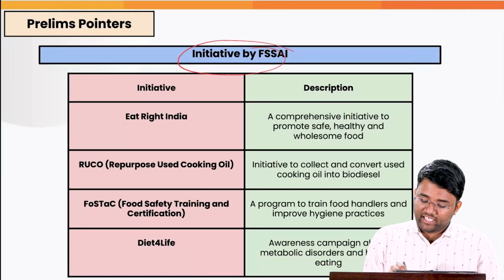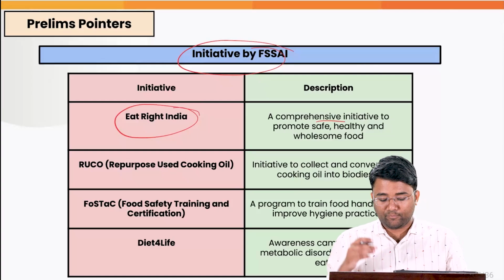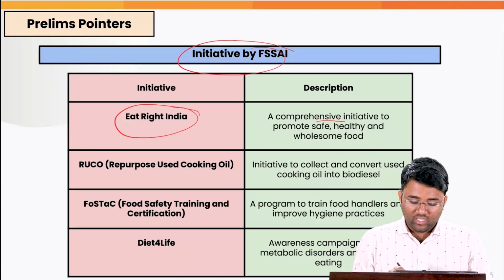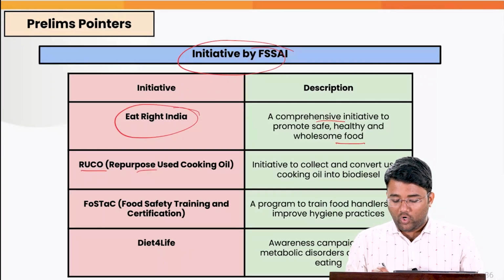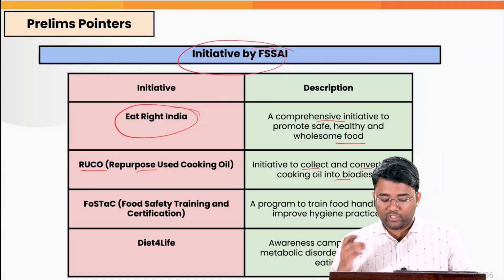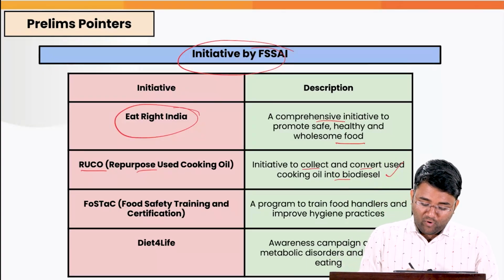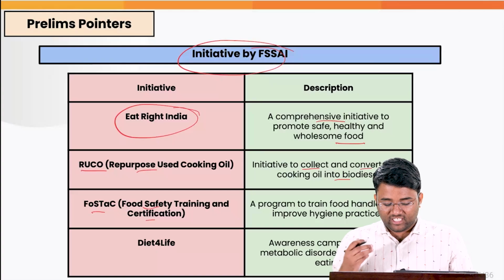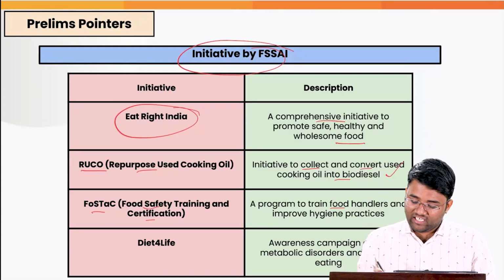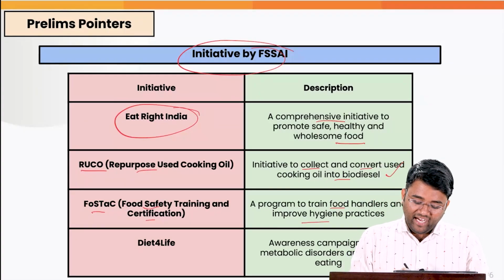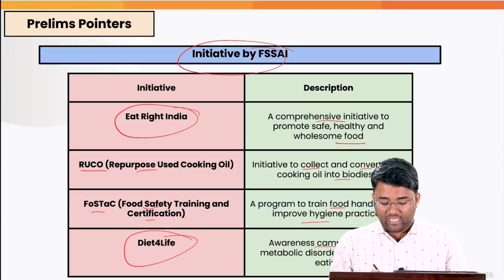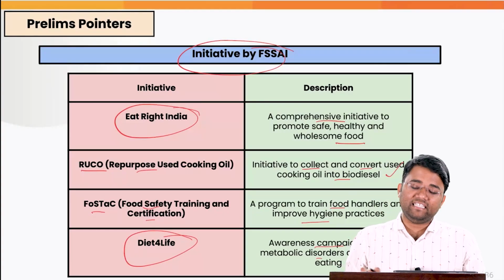For example, Eat Right India, which is a comprehensive initiative to promote safe, healthy and wholesome food. RUCO, that is Repurpose Used Cooking Oil, which is an initiative to collect and convert used cooking oil into biodiesel. FOSTAC, that is Food Safety Training and Certification, which is a program to train food handlers and improve hygiene practices. And Diet for Life, which is an awareness campaign about metabolic disorders and healthy eating.